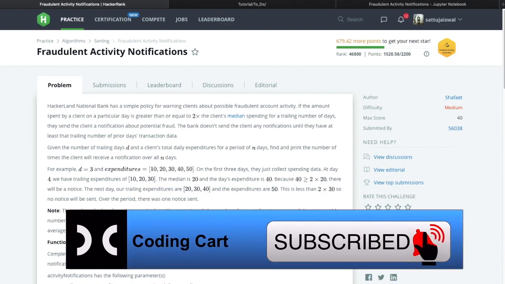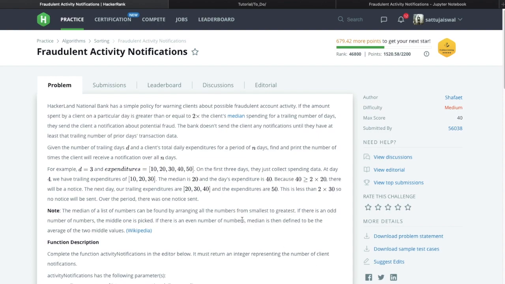So in this session we will try to solve one HackerRank problem. The problem name is Fraudulent Activity Notification and it's under sorting in algorithms. Let me first explain this problem in a simple way, what they are saying.